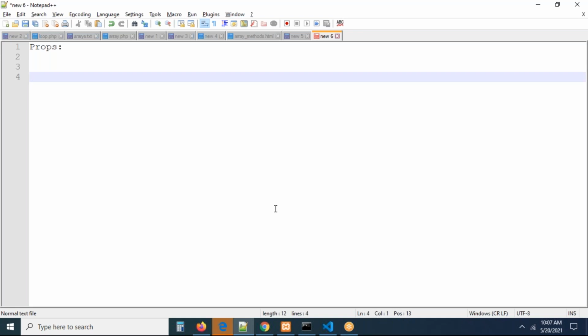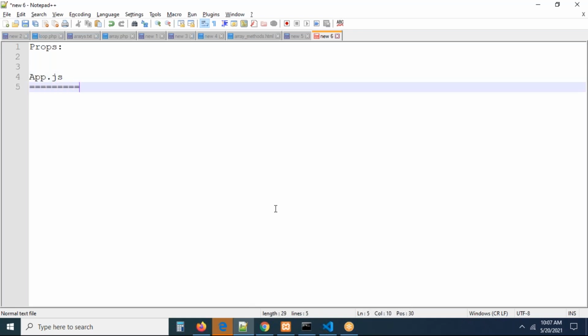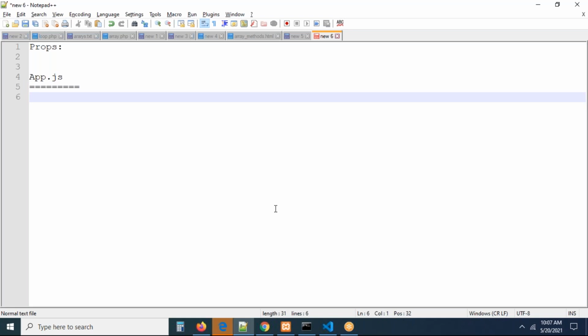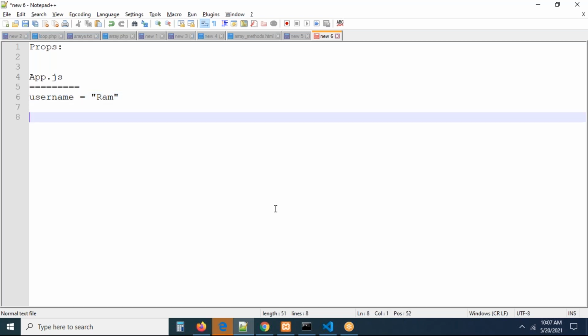For example, you are in app.js. This is your app component. In the app component, you have some data, for example username equal to rom. You have some constant called username equal to rom. We know that app is the root component. In the app component only, we load the different components. For example, you loaded the user component inside this app component.